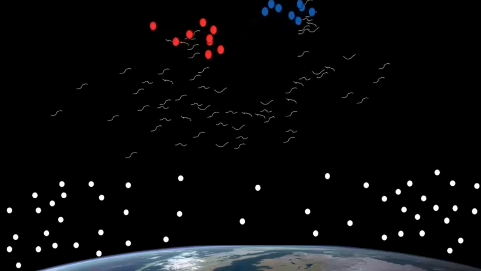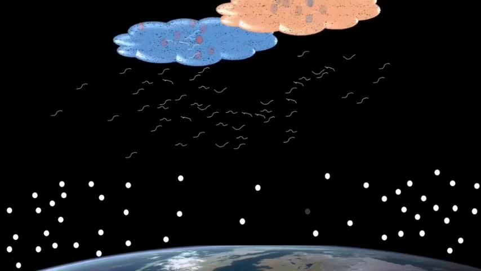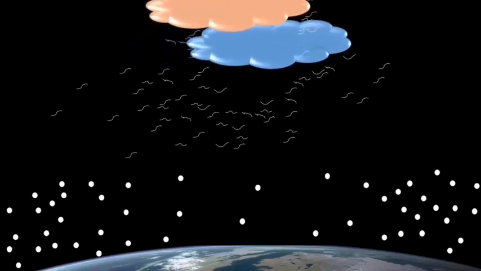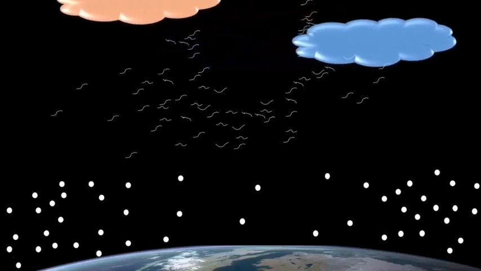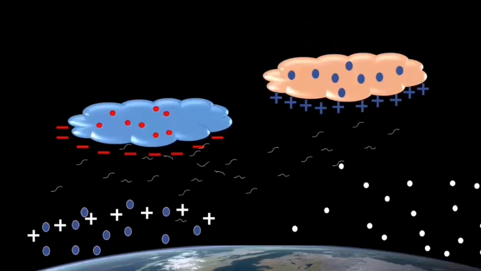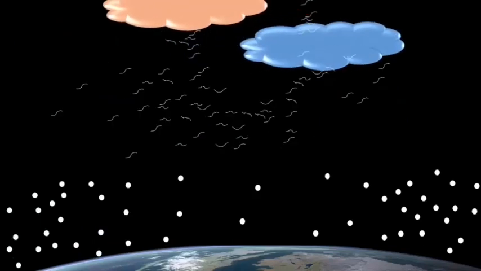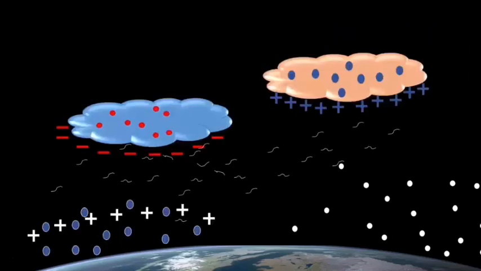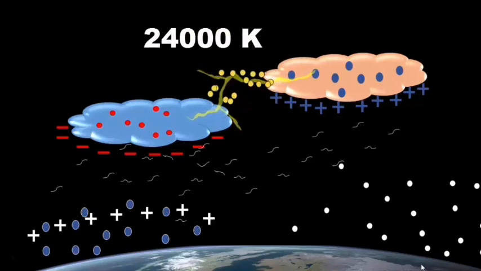So, the upper part of the cloud is positively charged and the lower part of the cloud is negatively charged. When they come into contact, electrons in the water drops are attracted by the positive charges in the ice crystals. Thus, electricity is generated and lightning is seen. So, the lower part of the cloud, which is negatively charged, comes into contact with positive charge accumulated near the mountains, trees, and even people on the earth. This discharge produces a lot of heat and sparks that result in what we see as lightning.